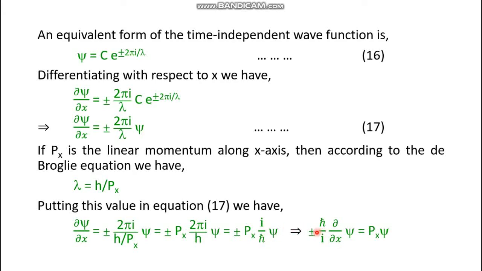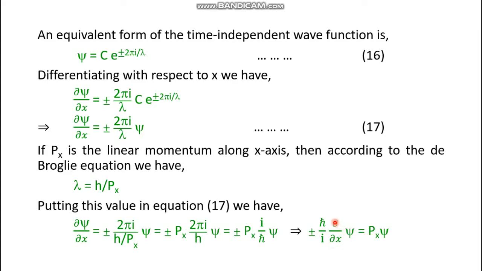Finally we can rearrange this as plus minus h cross by i del psi del x equals px into psi. If this operation is done, then px is obtained. That means this is actually the linear momentum operator along the x-axis.